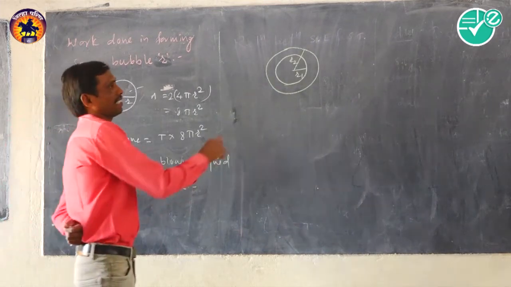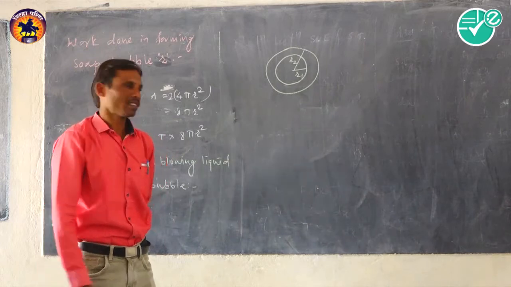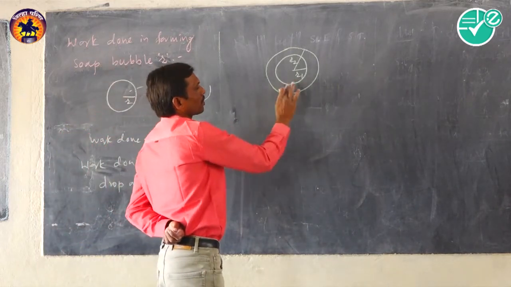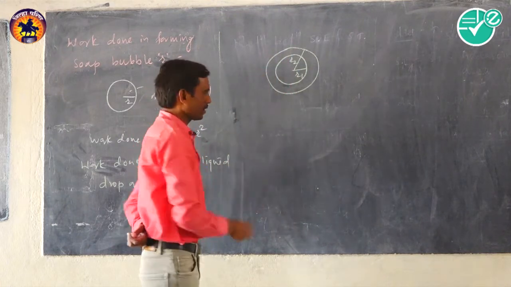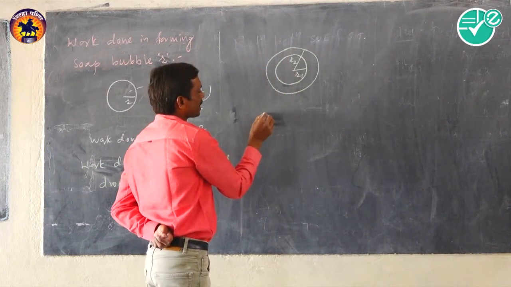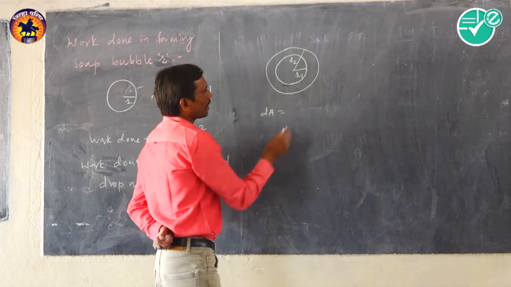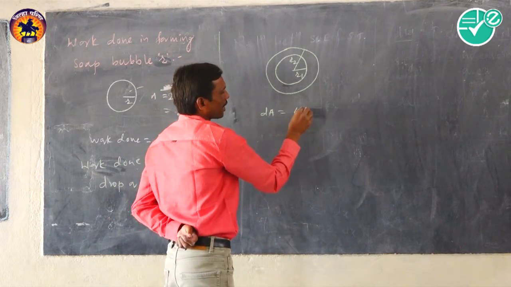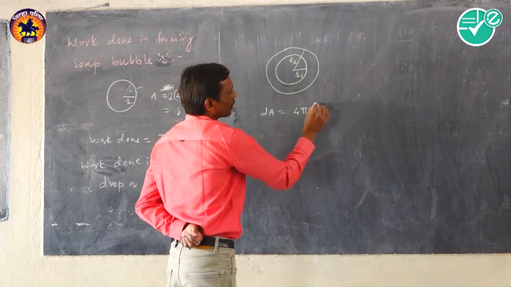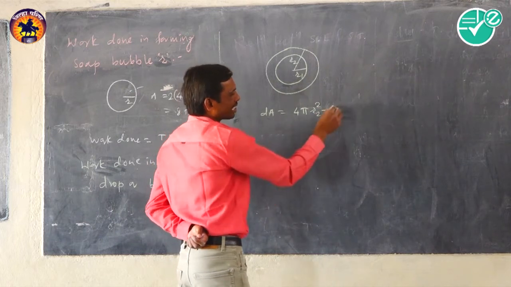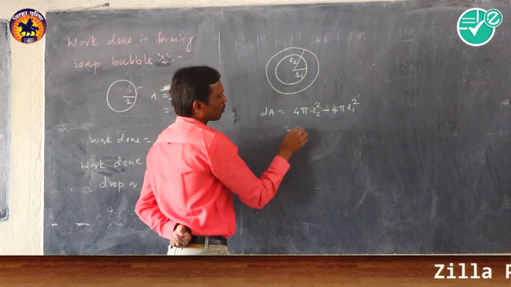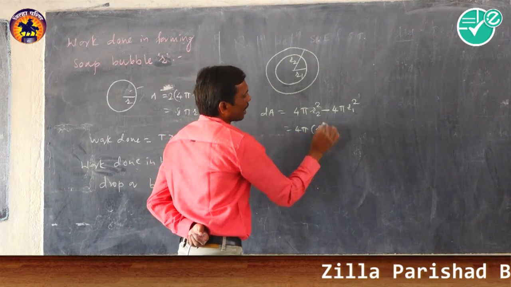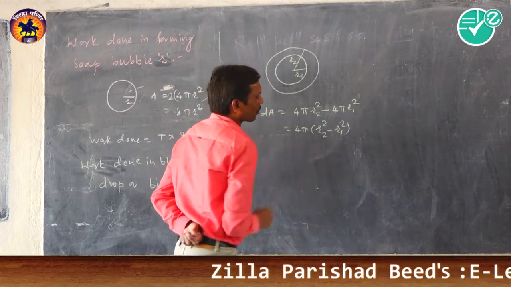So what is the increase in surface area? The drop has one free surface, so the increase in surface area dA is equal to the final surface area 4 pi r2 square minus the initial surface area 4 pi r1 square, and that is equal to 4 pi into r2 square minus r1 square.